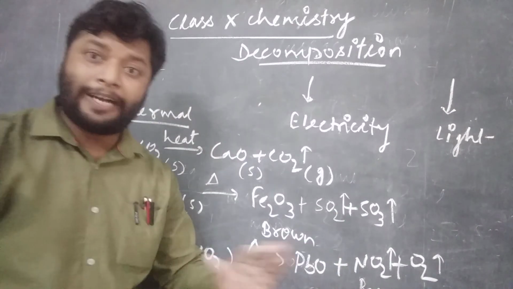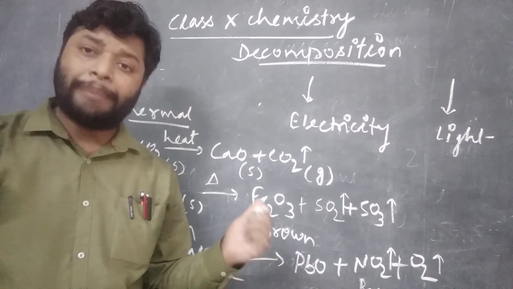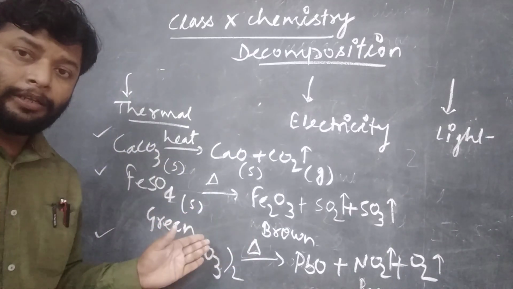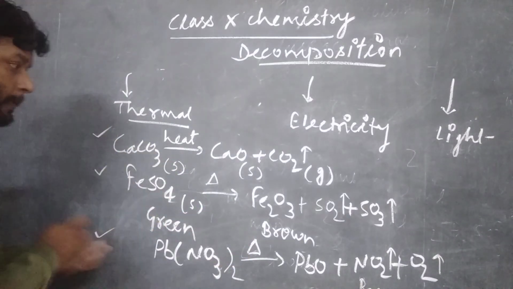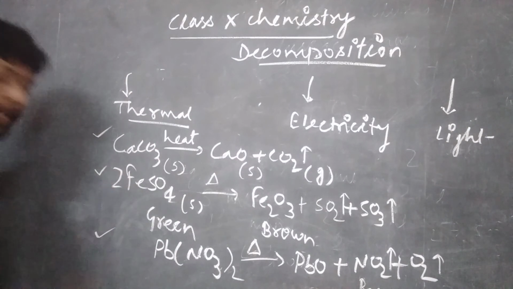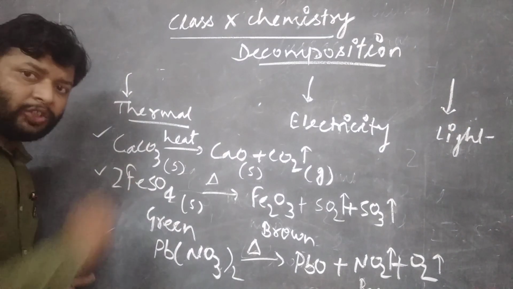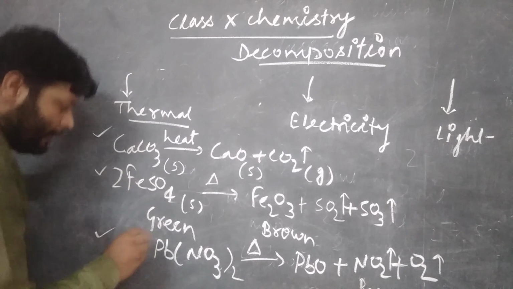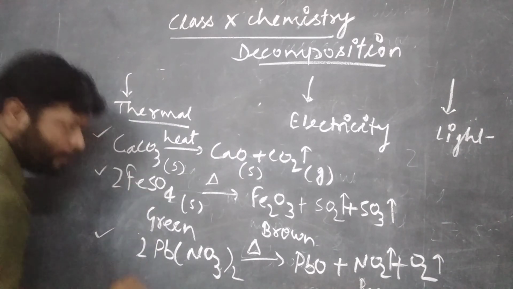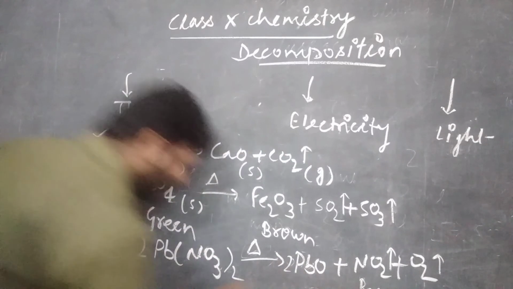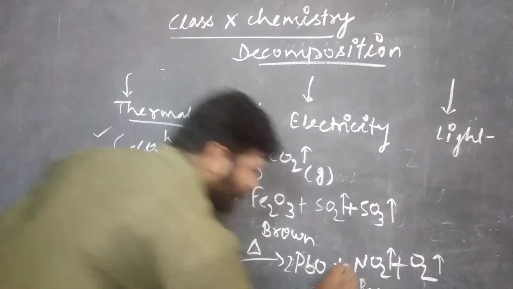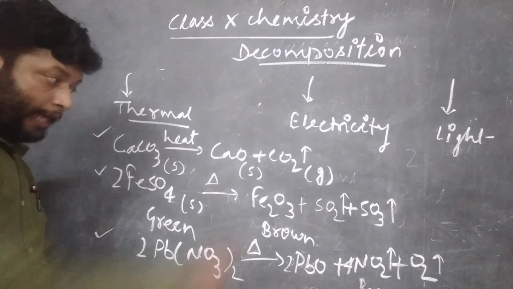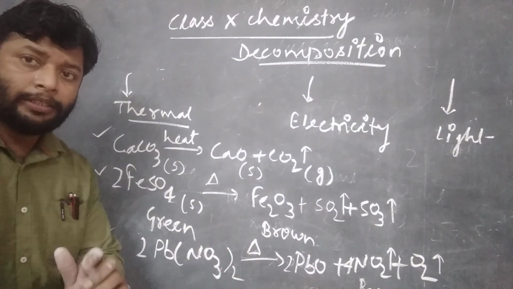Both the reactions are not balanced. You learned balancing previously in my lecture, so you can balance the reactions. In FeSO4, by just putting 2 before FeSO4, the whole reaction gets balanced. The same way, lead nitrate can also be balanced by just using 2 and 4 before the NO2. I hope the reaction is balanced.